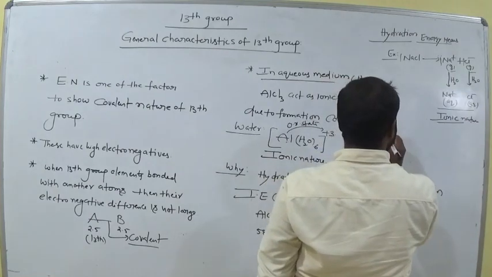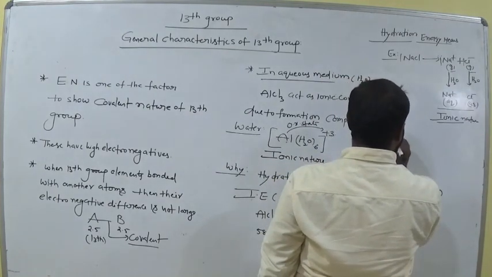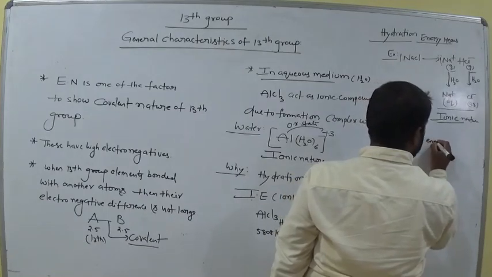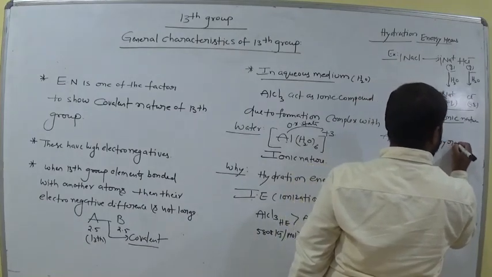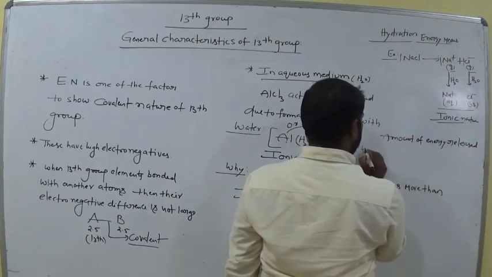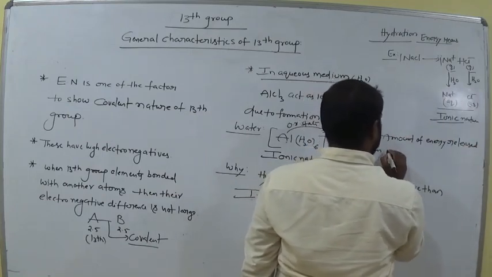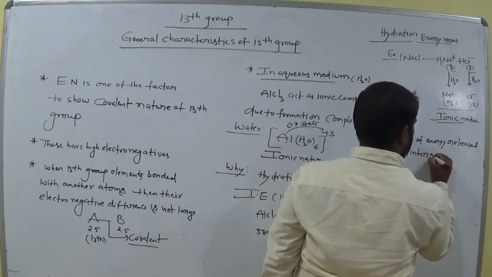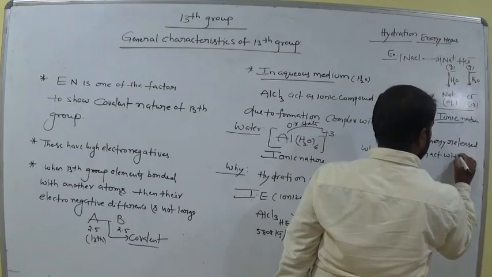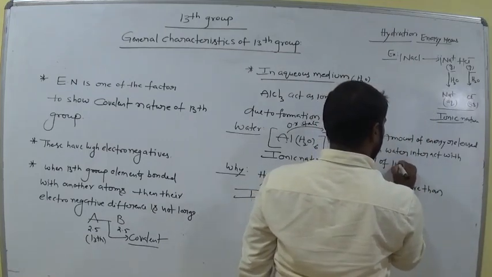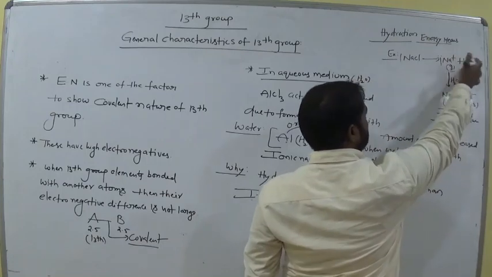Hydration energy means the amount of energy released when water interacts with 1 mole of ion, either positive ion or negative ion.